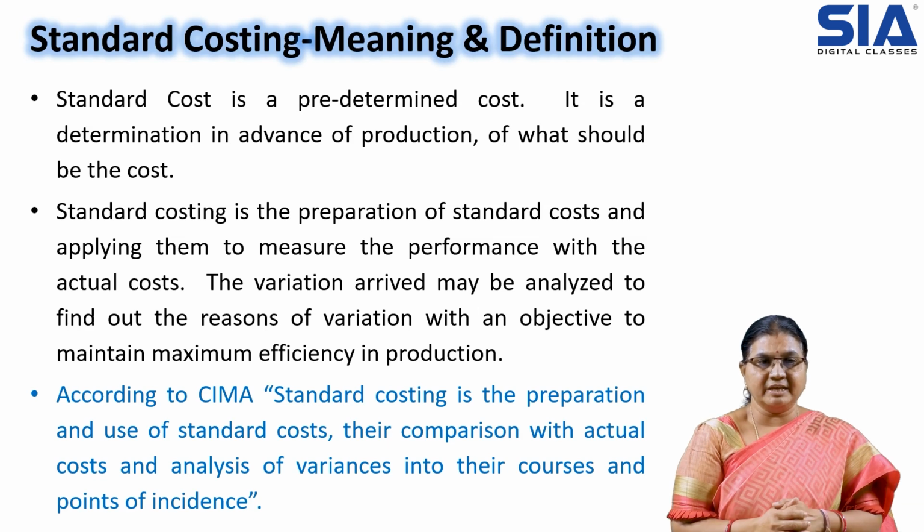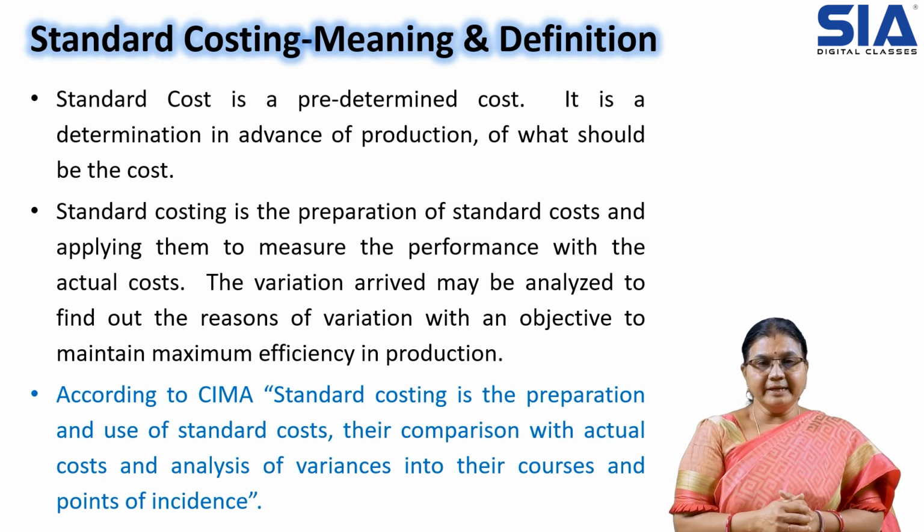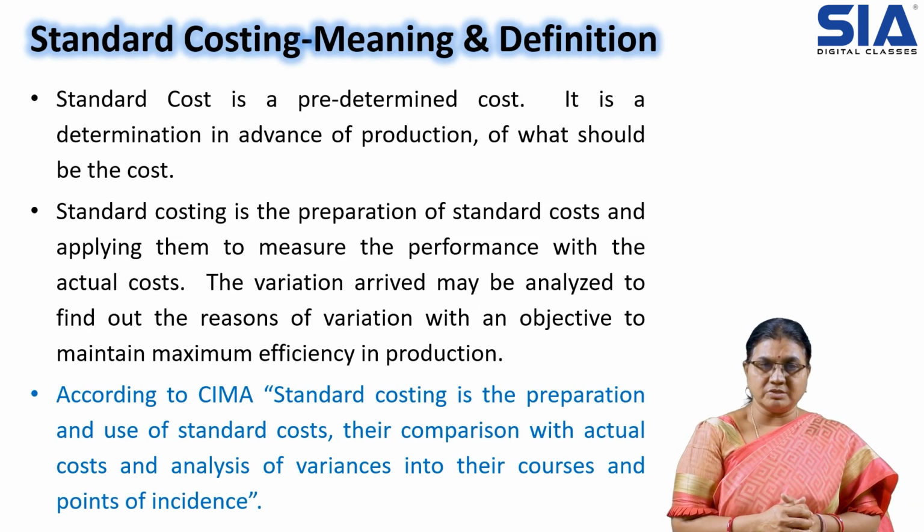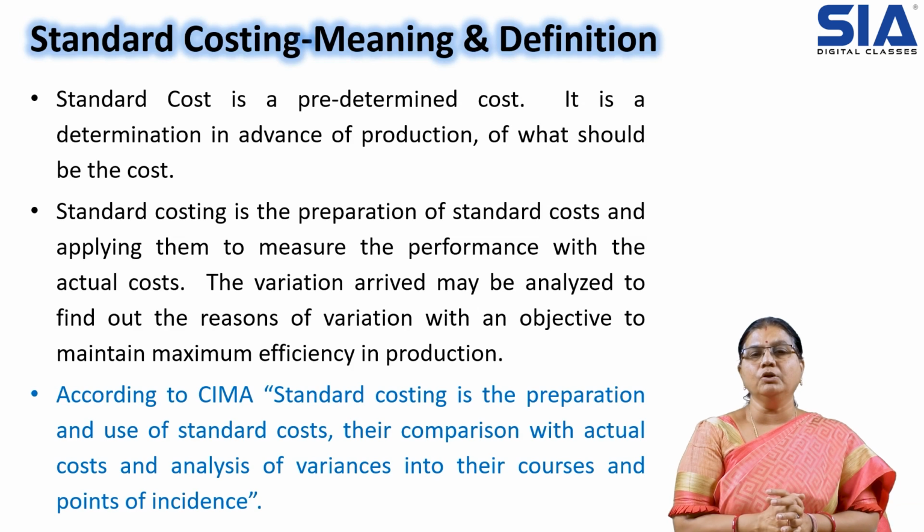As per the definition given by CIMA, standard costing is the preparation and use of standard costs, their comparison with actual costs, and analysis of variances into their causes and points of incidence.